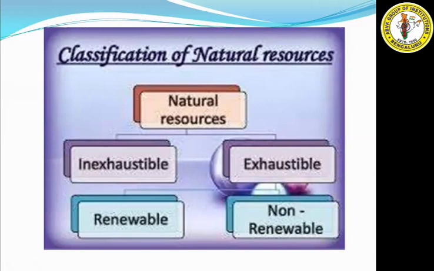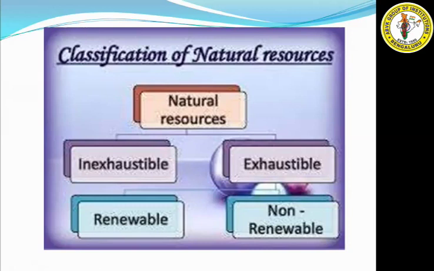Then what do we mean by exhaustible natural resources? Those resources which are going to end, to be completed, by continuous utilization. If you use them continuously, they are going to exhaust at a certain time. Those types of resources are called exhaustible natural resources. In exhaustible natural resources, we have two types, renewable and non-renewable.